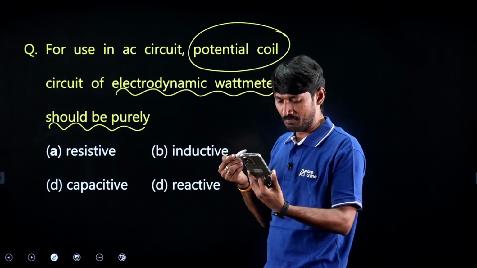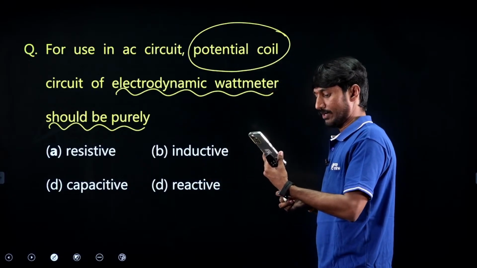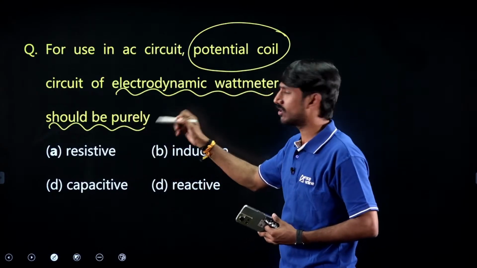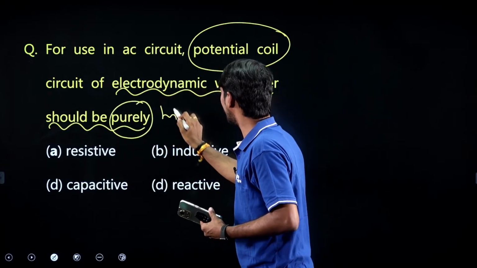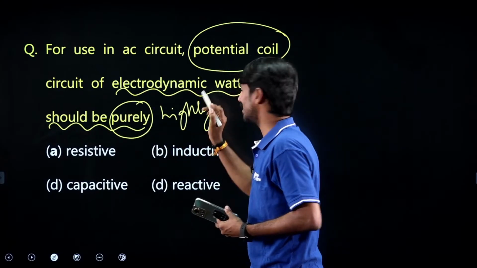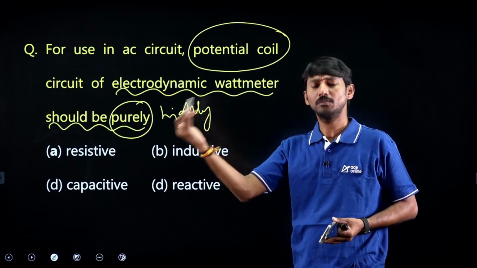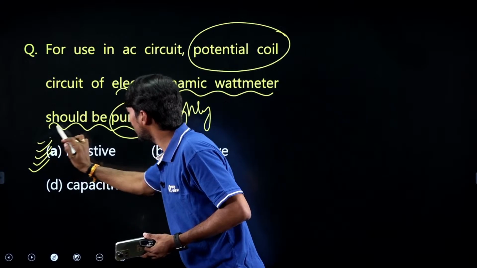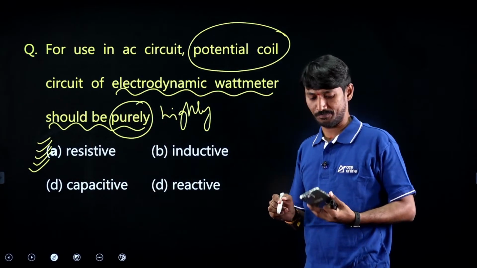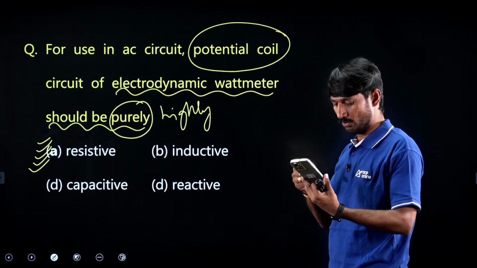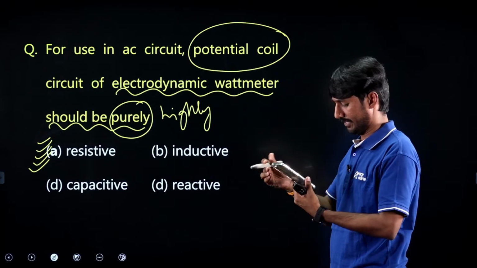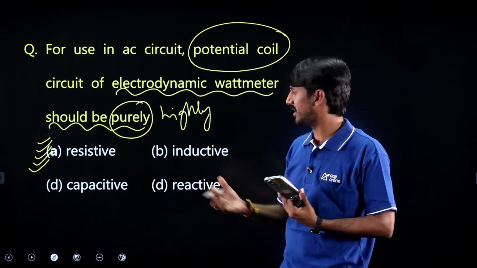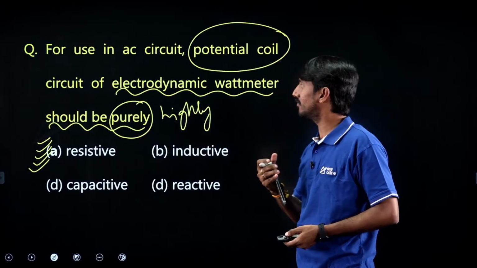Yes, very good, Uma. Upender said R plus L, okay, but the option says purely, or we can say highly, because purely is an ideal term and practically we say highly. So automatically it is resistive, right? Very good, Veeraya, you gave the perfect statement. Yes, Durga Prasad, so obviously resistive we can say. Right, very good.